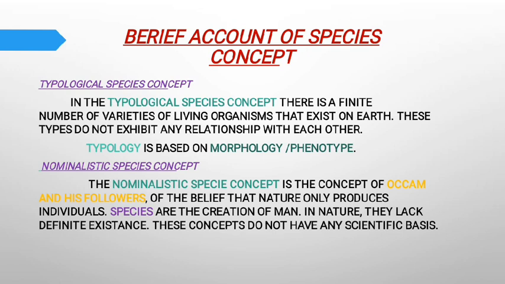Next point is the nominalistic species concept. Nominalistic species concept is the concept of Occam and his followers, who believed that nature only produces individuals. Species are the creation of man. In nature they lack definite existence. These concepts do not have any scientific basis.